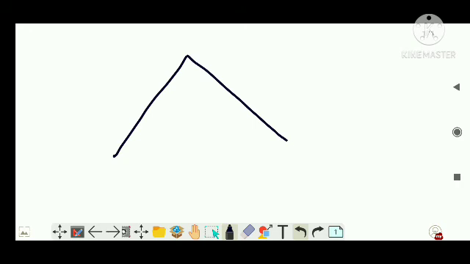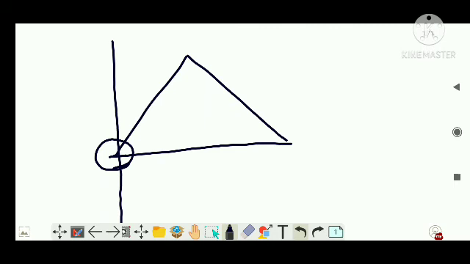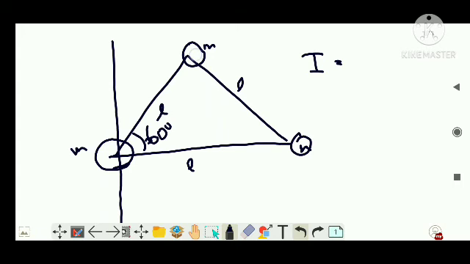Similarly, let's take another scenario. Let's say there is a triangular lamina, an equilateral triangle, and there is a mass here. Let's say the axis is straight away passing through the mass. This is 60 degrees. Let's say the side of the equilateral triangle is L, so this angle is 60 degrees, this much you know. And you are asked what is the moment of inertia of this lamina. So how would you do it? Let's say there are equal masses m here. First of all, the total moment of inertia is due to this mass plus this mass plus this mass.